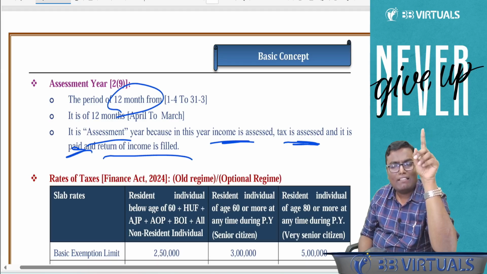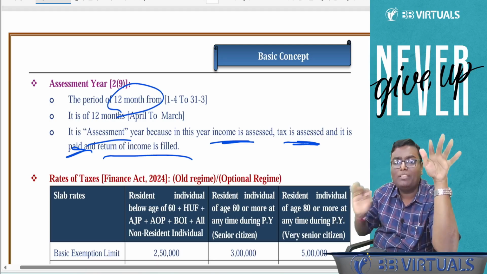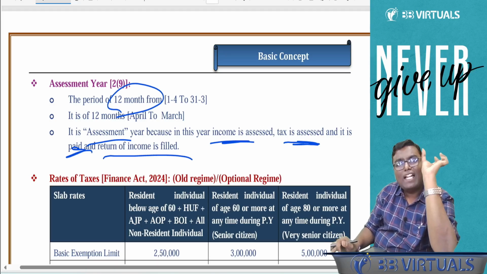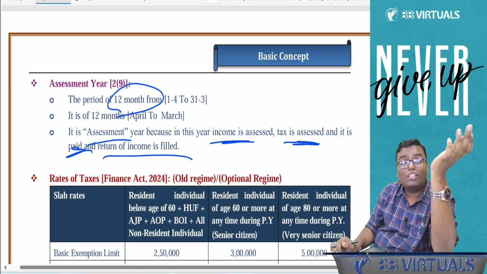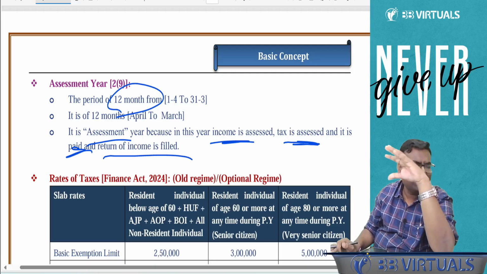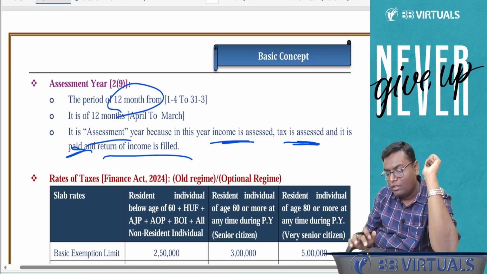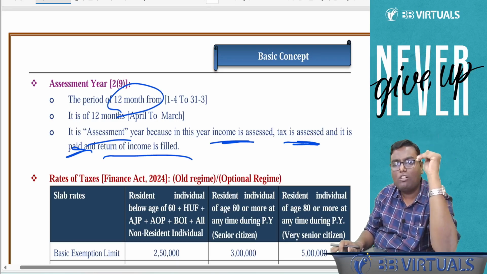And as per the charging section, we are only supposed to learn one thing, which is our entire balance chapter. Rates of taxes. That if I have X amount of income, what is my tax payable? Very interesting topic, practical topic, calculative topic. But before I go to this calculation part, the tax rate part, I want that whatever we have done up to now, we revise it quickly, we remember it quickly, and then we move forward.